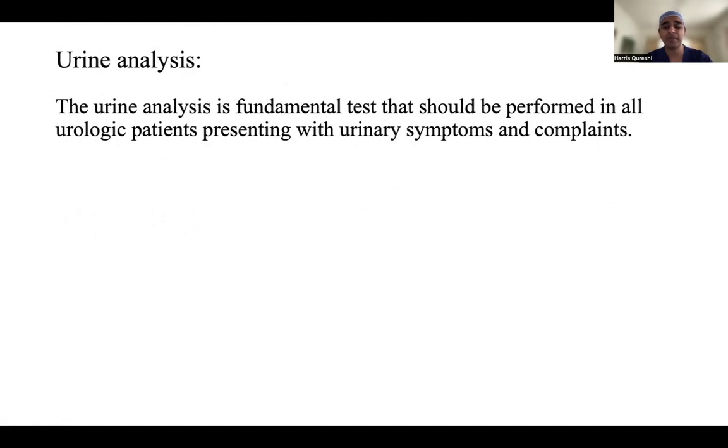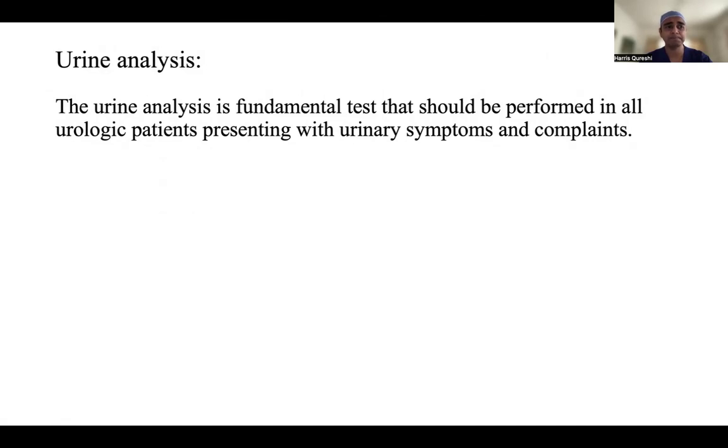It is the most fundamental test, and whenever anybody asks you in exam how you will proceed, the baseline investigations have to be answered, and in that you have to say CBC, blood CP, urea, creatinine, and electrolytes. Why we'll be discussing it, and then urine DRCS. CBC because you need to check the hemoglobin, TLC count, WBC count, platelets, because urology needs that. And urea and creatinine are very important. A lot of patients are in failure.